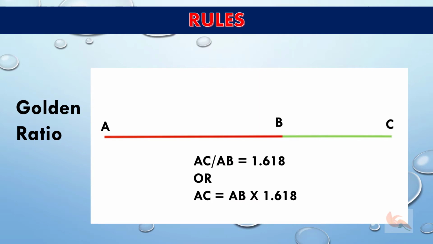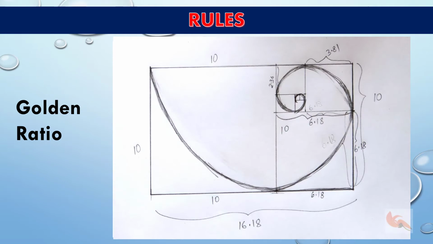Every explanation of the golden ratio is generally accompanied by a diagram like this. Here, what it means is AC is equal to AB into 1.618. That is, the entire length of AC is 1.618 times longer than AB. Now let's draw a rectangle that has a shape or a ratio that conforms to the golden ratio. All that means is that its length is going to be 1.618 times greater than its height.